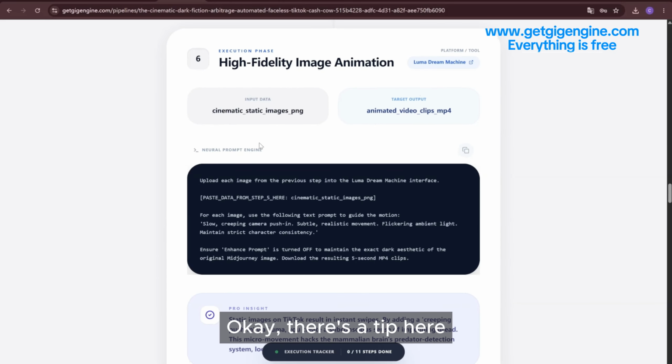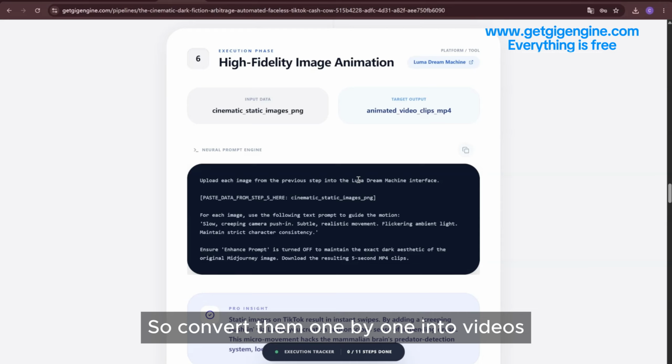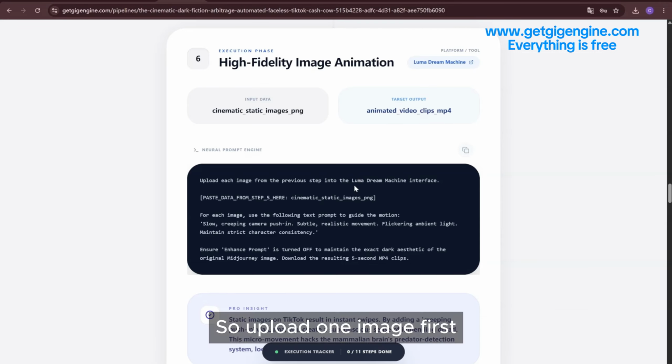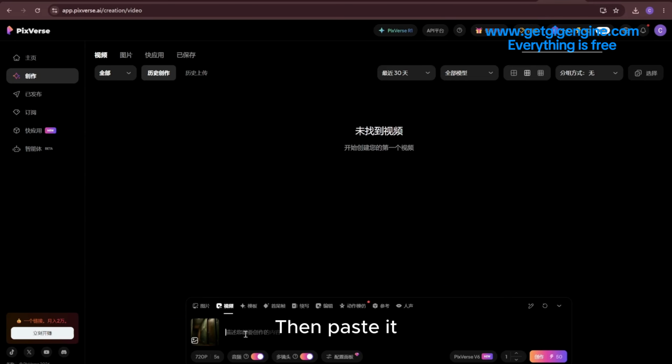Okay, there's a tip here. First, upload one image from the previous step. Remember, we generated 5 images in the previous step, so convert them one by one into videos. So upload one image first. Copy the prompt here directly. Then paste it.